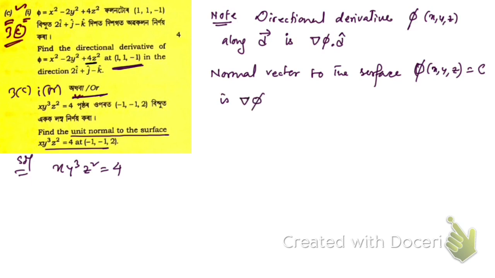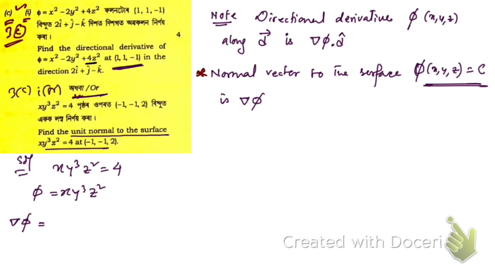Okay. So now we're gonna apply this, right? So here if you compare this one with this, you're gonna get phi is equal to x y cube z square. Now let us find the gradient of phi.